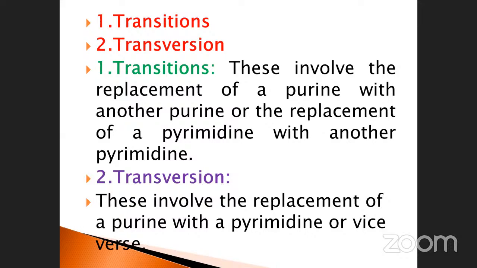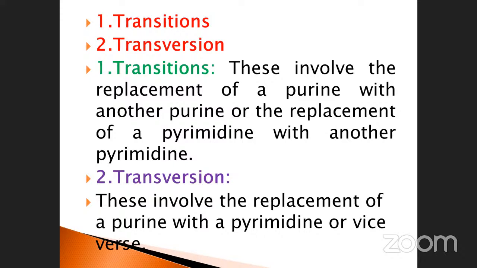These involve the replacement of a purine with another purine. For example, adenine replaced by guanine. Or of a pyrimidine with another pyrimidine. What is the meaning of pyrimidine? For example, cytosine replaced by thymine. Okay, that is transition.